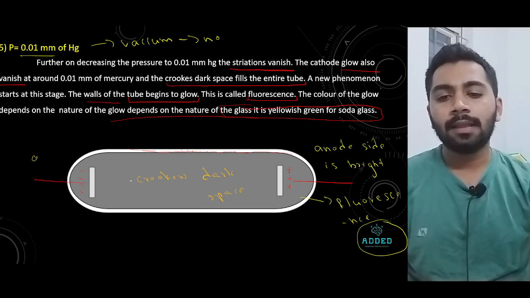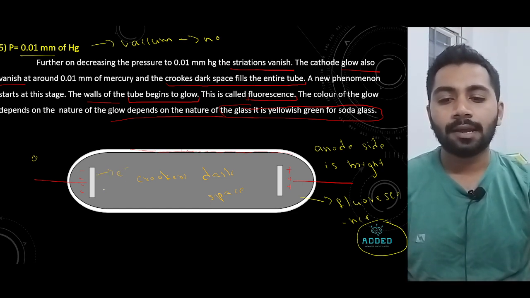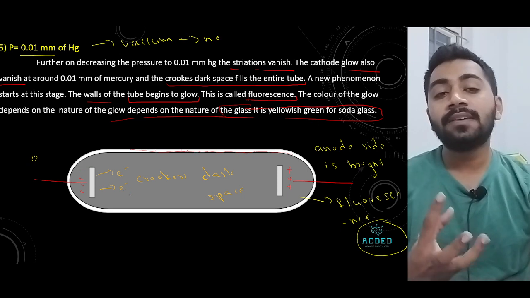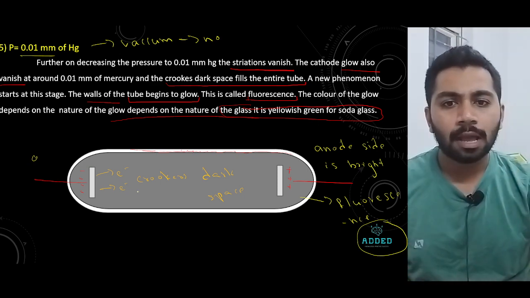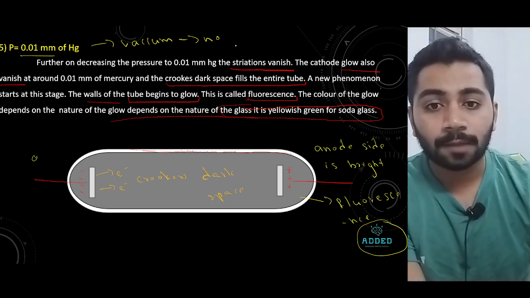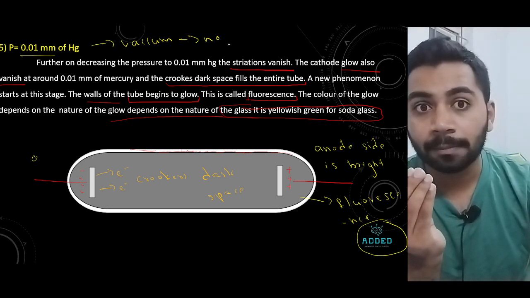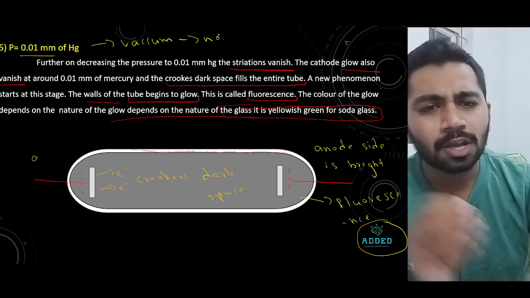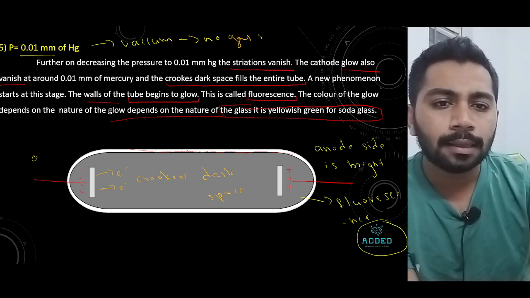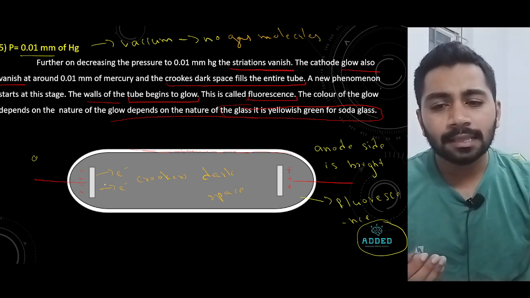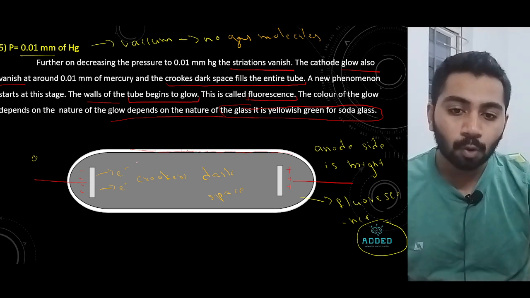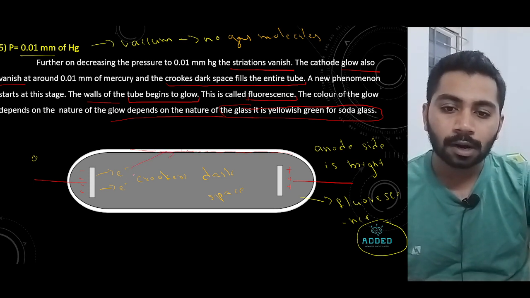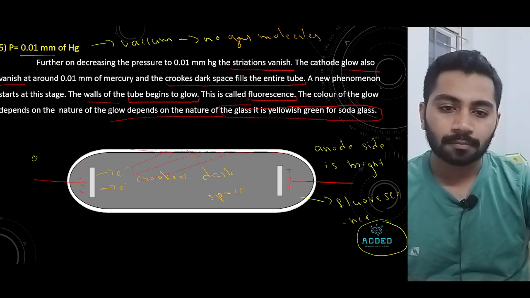Now, tell me one thing. If there is nothing, then the electrons emitted here, with which will they collide? There is nothing, so they can't collide with any gas molecule. Sorry, 0.01 mmHg is literally vacuum, so no gas molecules. If there are no gas molecules, to which will these emitted electrons collide? They can't collide, so they will go straight towards these surfaces.